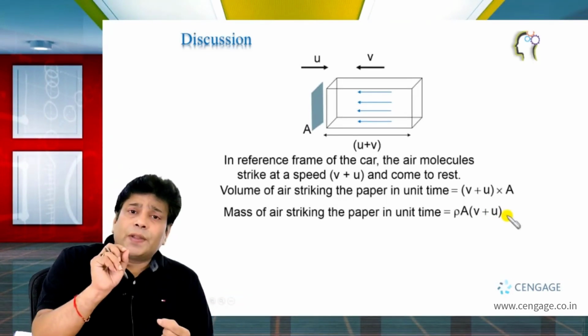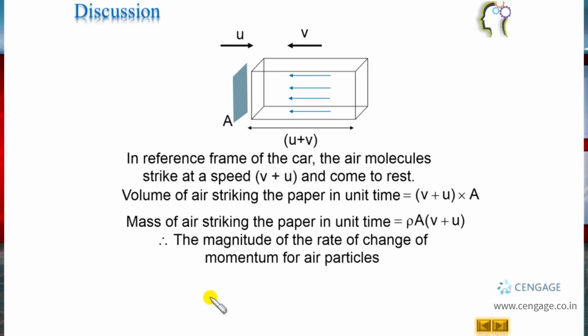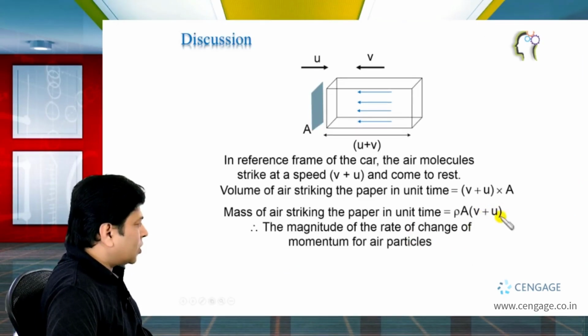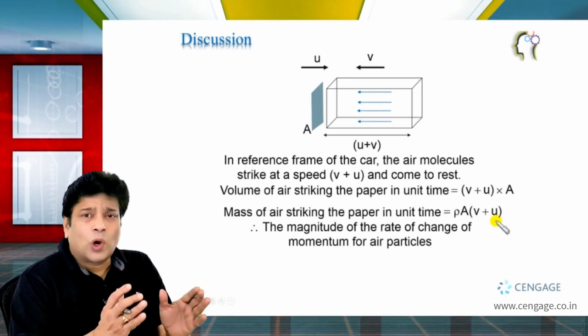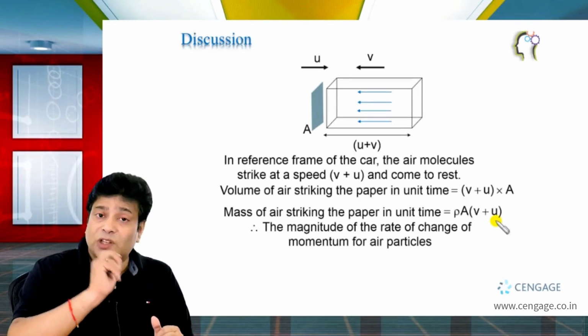Now let us calculate the rate of change of the linear momentum of the air particles, right? And we know the rate of mass striking per unit time is constant, that is equal to rho A (v plus u), and the speed of the air molecule with respect to the paper piece is also constant, that is again u plus v.